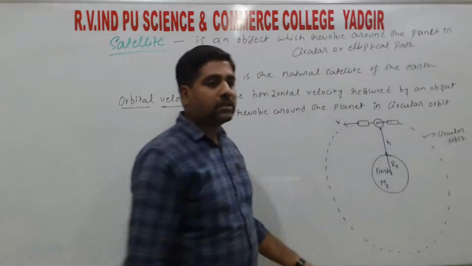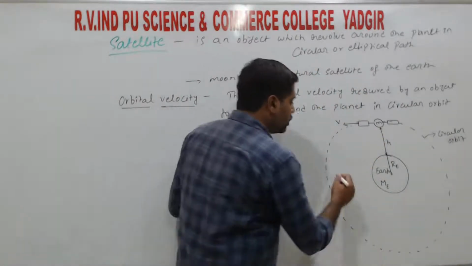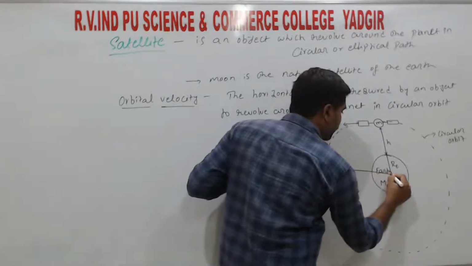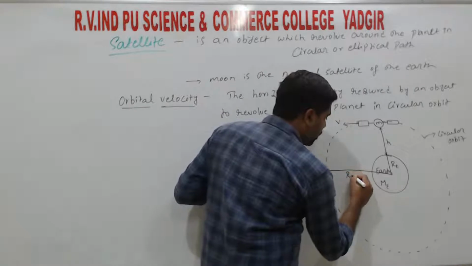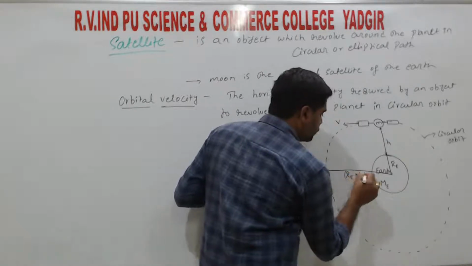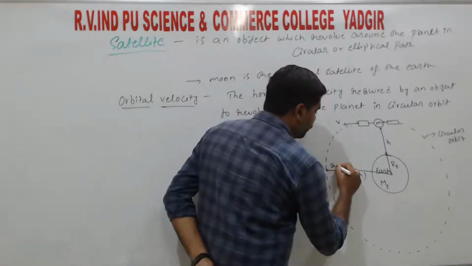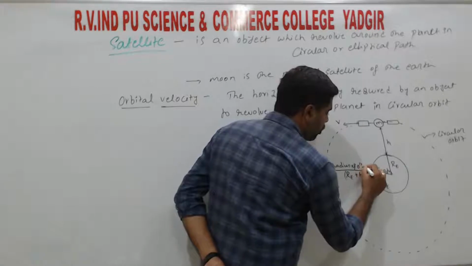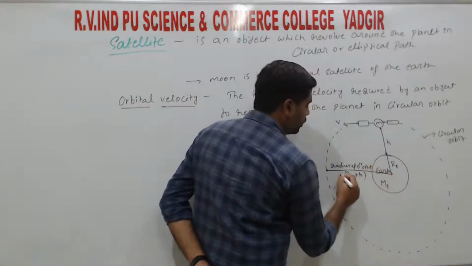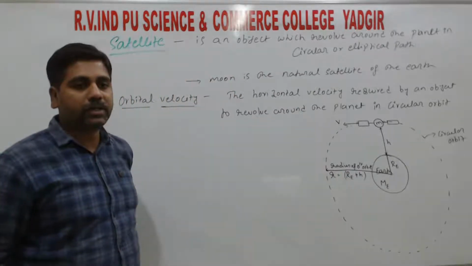Right. So as the satellite is moving in a circular path, the radius of the circular path is taken from the center of the earth. So the radius of the circular path is RE plus H. RE plus H gives the radius of the circular orbit. So we take small r equals RE plus H.